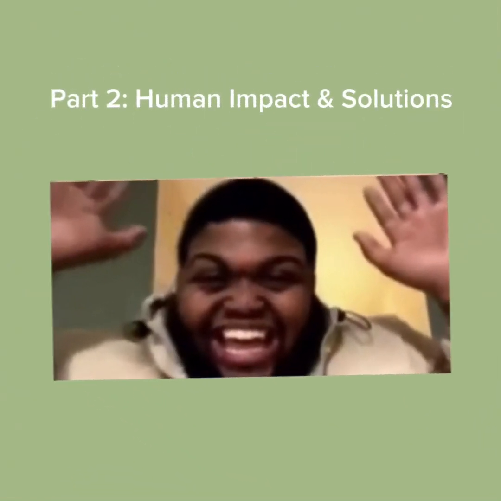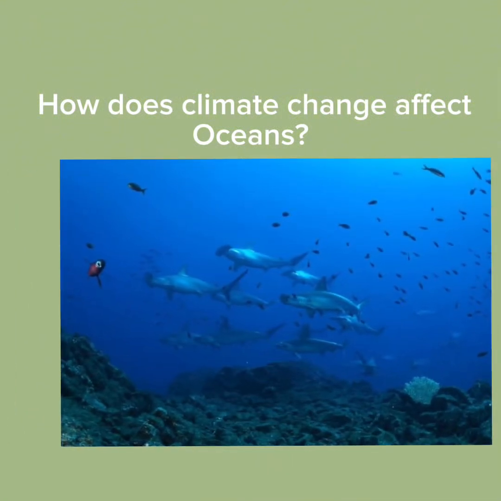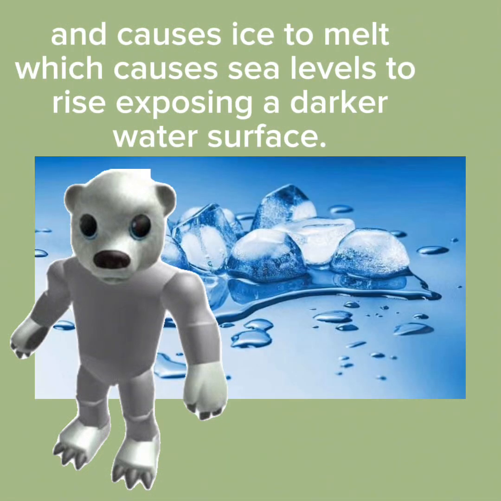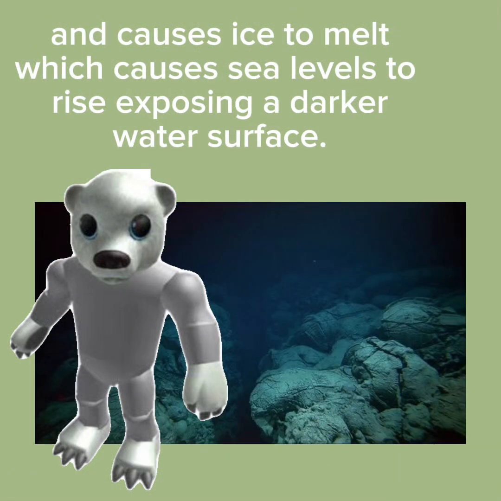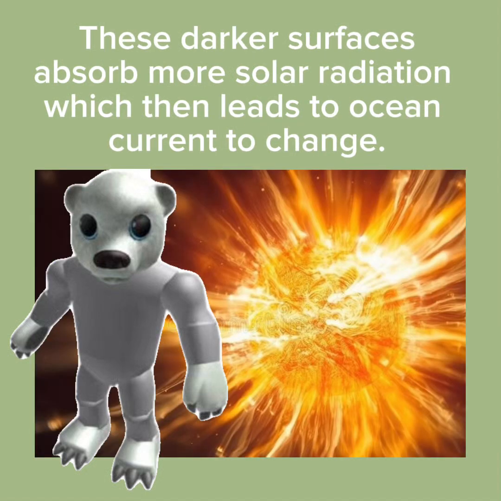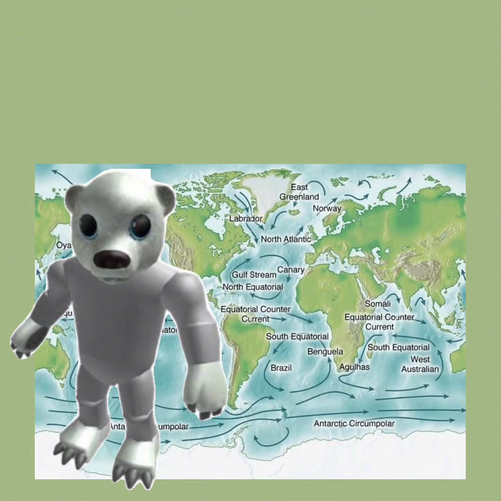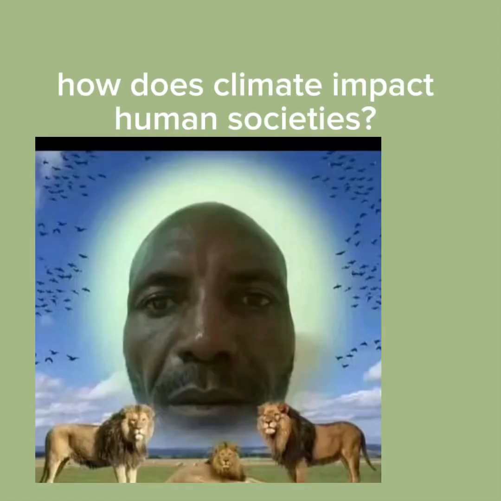Part 2. Human impact and solutions. How does climate change affect oceans? Climate change impacts the ocean in many ways. Uncontrolled heat and energy warm the ocean and cause ice to melt, which causes sea levels to rise, exposing a darker water surface. These darker water surfaces absorb more solar radiation, which leads ocean currents to change.